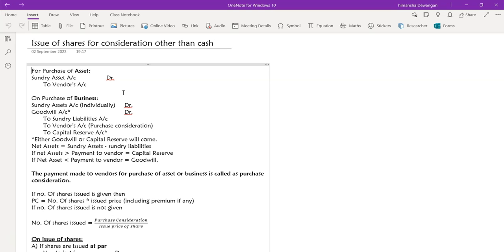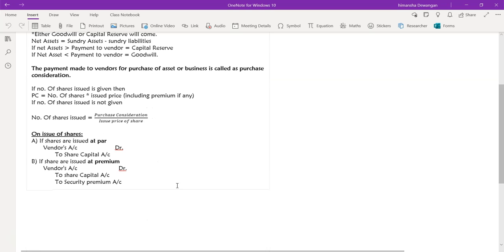When we will make this payment, we can make this payment in shares. There are two ways, whether at par or at premium. So if I'm issuing the shares at par, our entry will be very simple. Vendor account debit, because this liability will get exhausted by issuing the shares, okay? And to share capital account, because I'm raising my capital against this purchase of asset. All right, Niharika. Next is, Yes, ma'am.